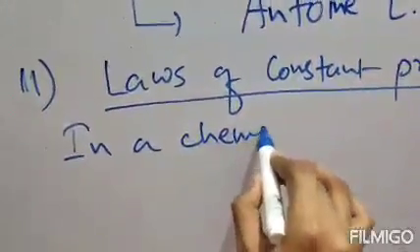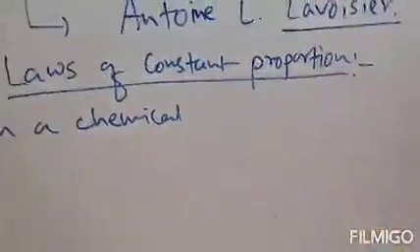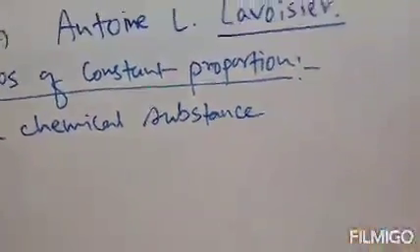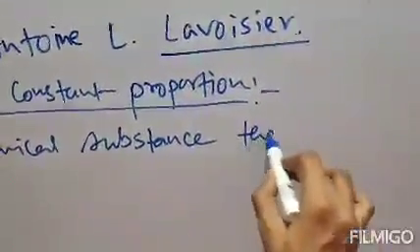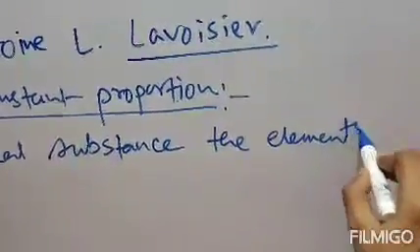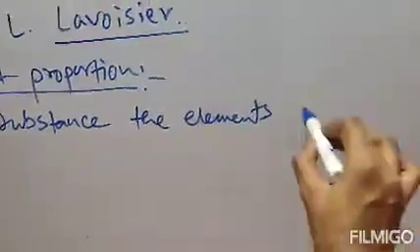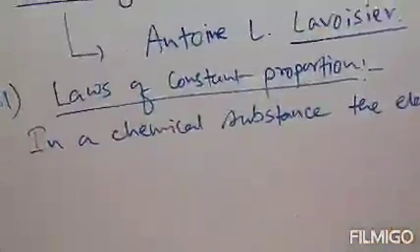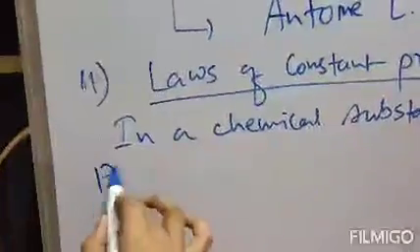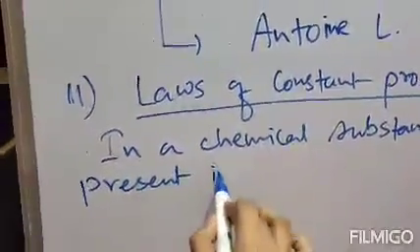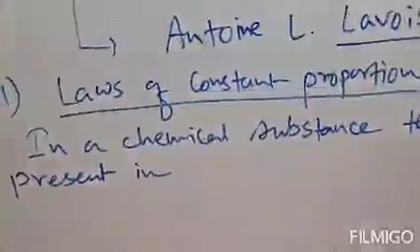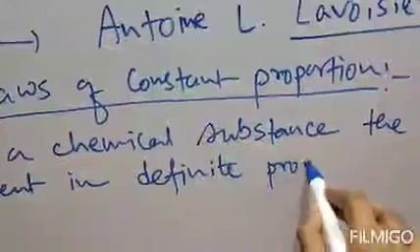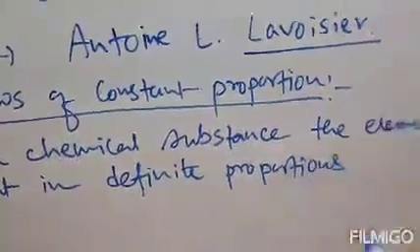The statement is: in a chemical substance, the elements are always present in definite proportions by mass.